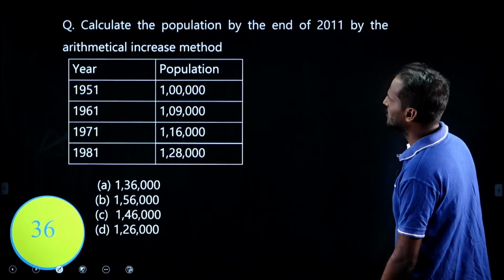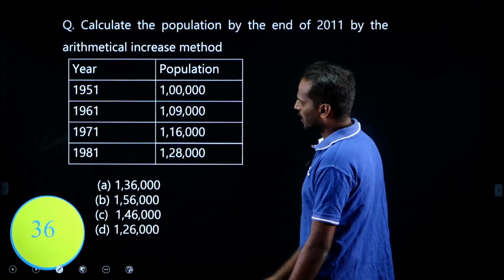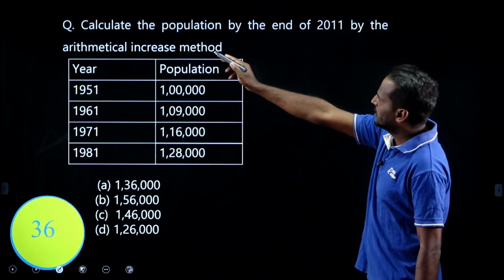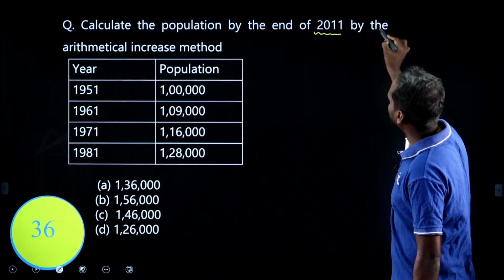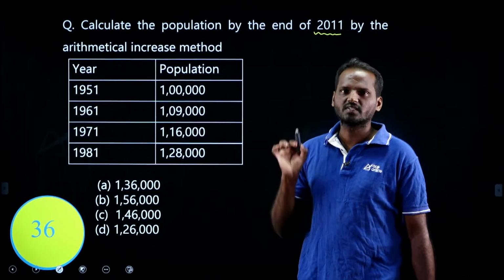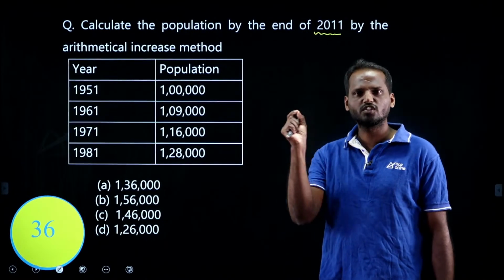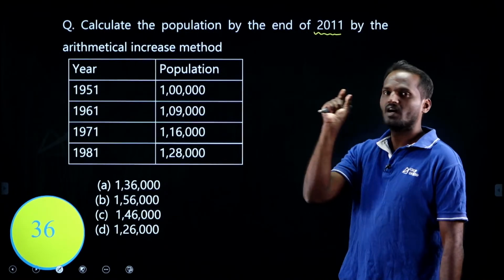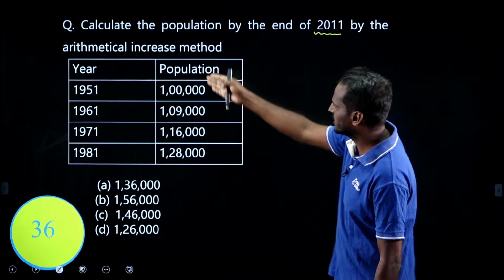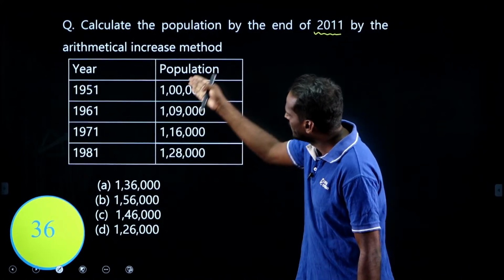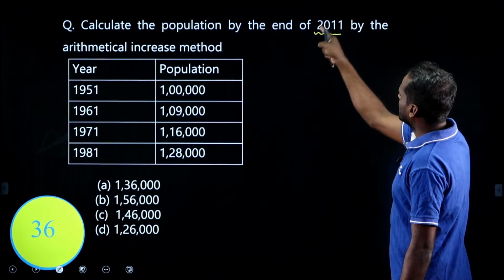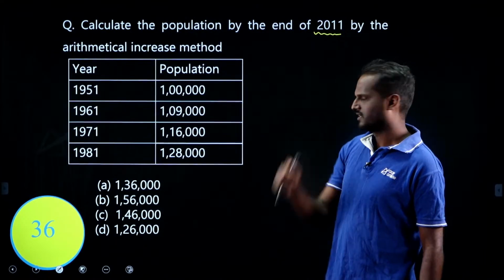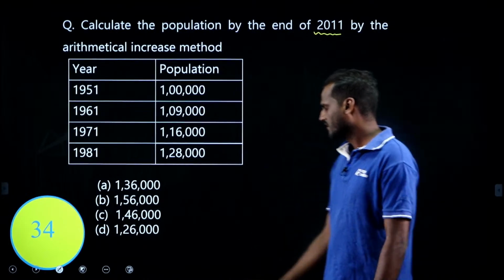Okay, the next question. Very easy, try to solve it in 36 seconds. Calculate the population by the end of 2011 by the arithmetical increase method. He is specifically asking to solve this population forecasting by the arithmetical increase method. He has given the data: this is the year and the corresponding population. What is the population in the year 2011 by arithmetic increase? Try to solve. Very easy.